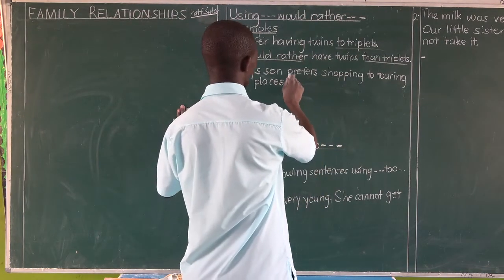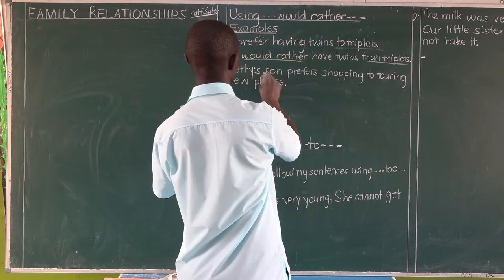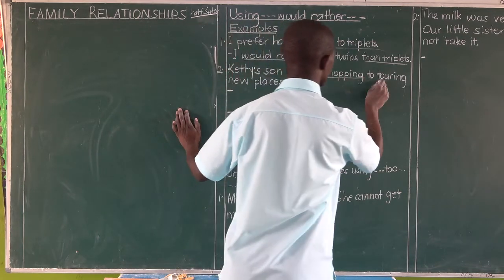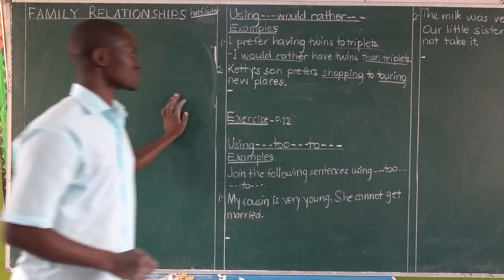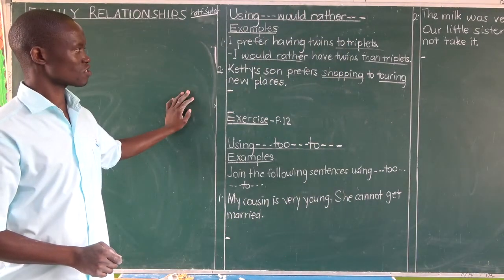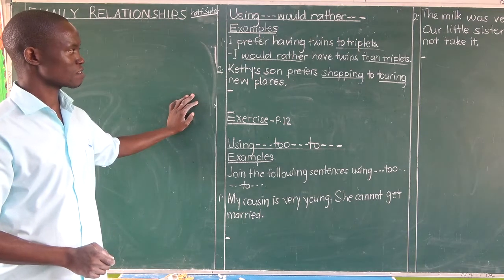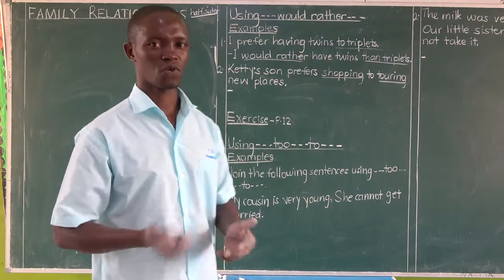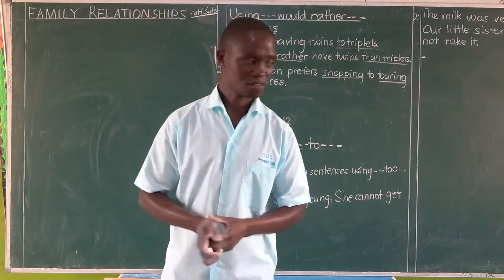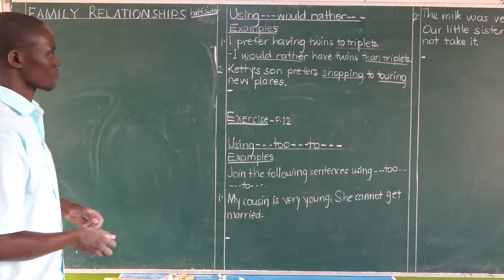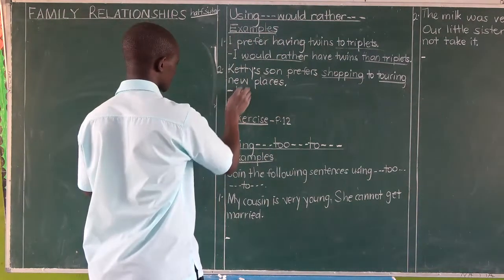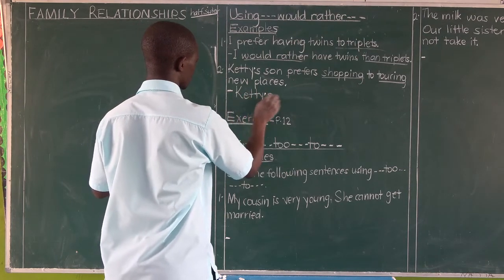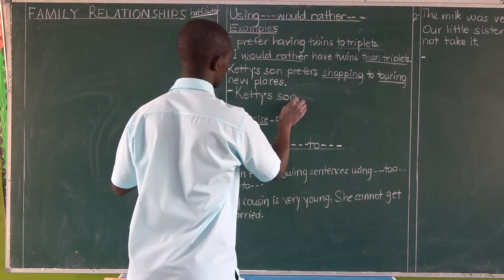Katie's son prefers shopping to touring new places. Use would rather. What happens is what you're going to see. Katie's son, when you use would rather, he is giving you an option.